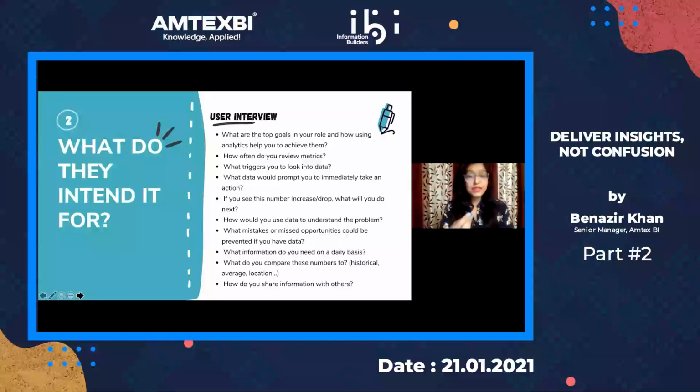Now, this is a very imperative question to ask, because this tells you what is the kind of data that they want to drill down, or what is the kind of data that they need to actually be looking at. What kind of metrics can you present that will answer these questions for them? What information do you need on a daily basis? Let's talk about operational dashboards or descriptive dashboards. These are things that people need on a daily basis to keep up with their work.